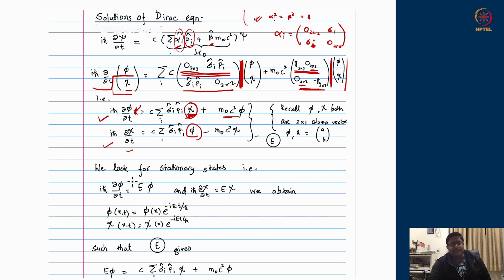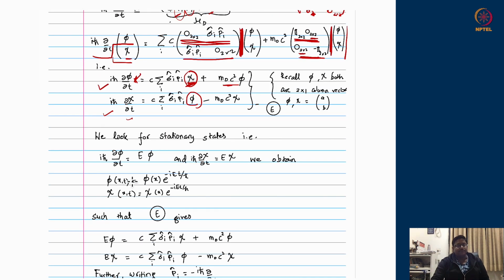Okay, so this is the coupled set of equations we end up with, and we want to look for a stationary state solution. That is to say that ψ should be coming back to itself after the iħ ∂/∂t operation, just like we had discussed in the previous classes as well.